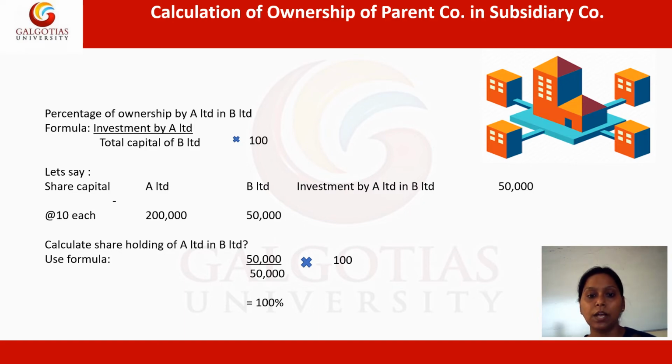Now it could be possible that the investment made by the parent in the subsidiary is a certain amount and the share capital of the subsidiary is even higher than that. At that point of time, the minority could come into the picture. So minority will be the outsiders who are involved. Outsiders may also be interested in the subsidiary, spending their money in order to get the benefit in future.